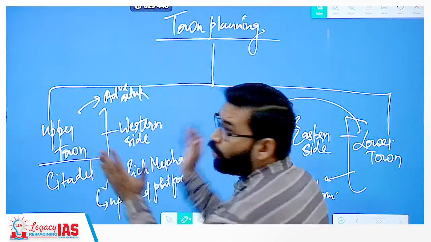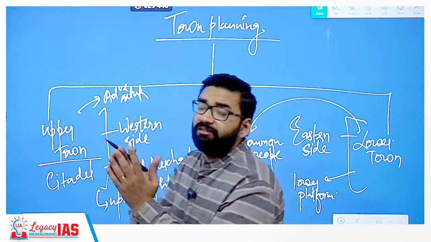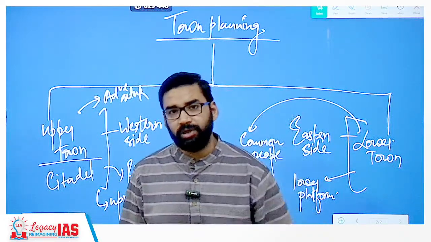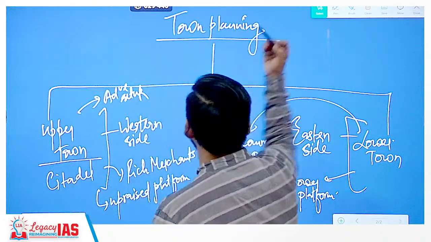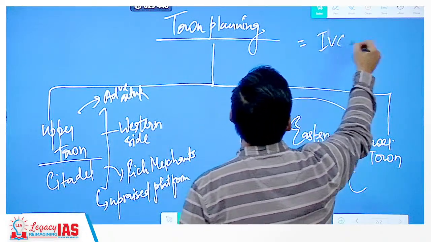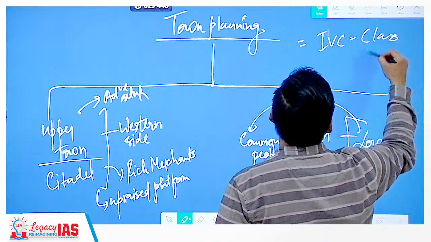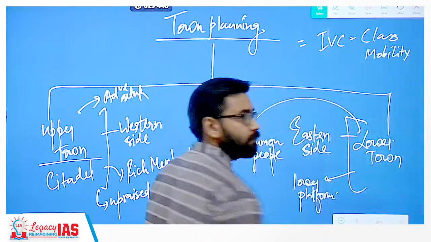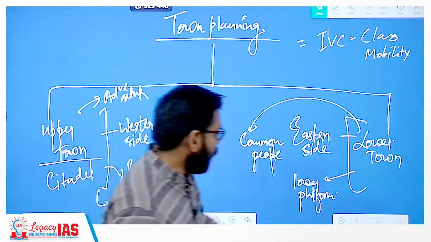Now this shows what? This shows that in Indus Valley civilization class system was there, rich and poor community. So what kind of society was it? IVC society. Class mobility was there. Class mobility. Clear?